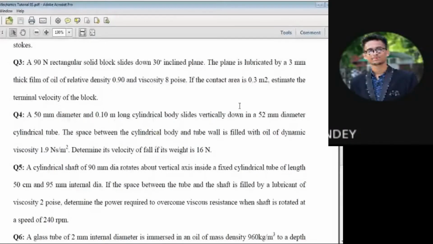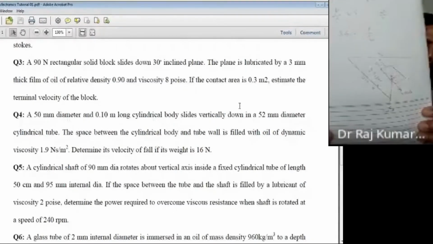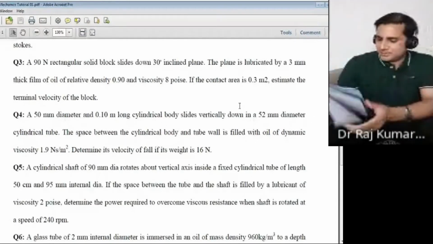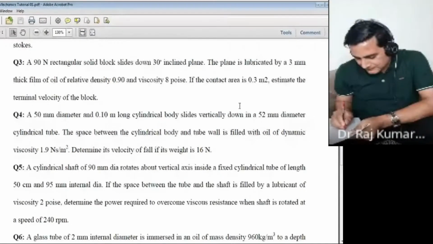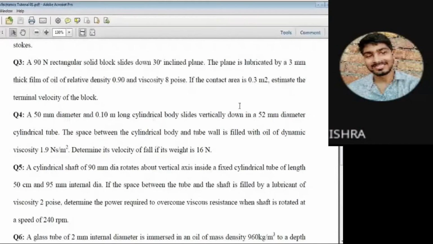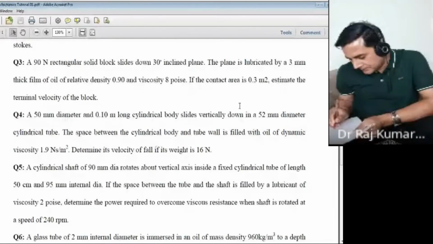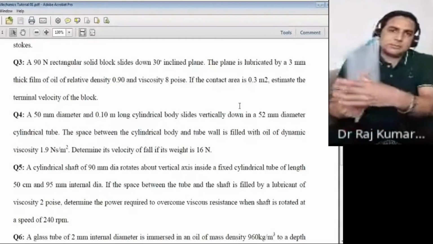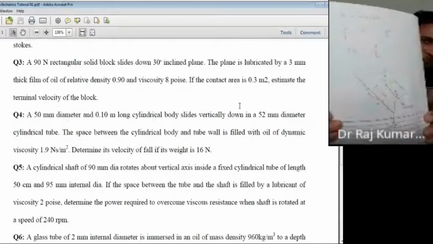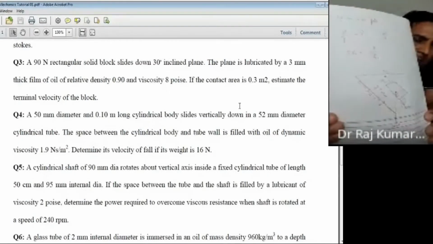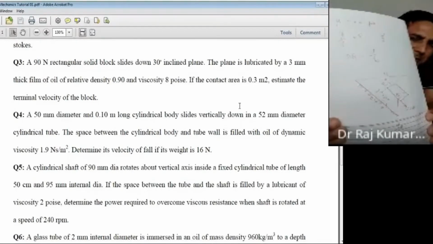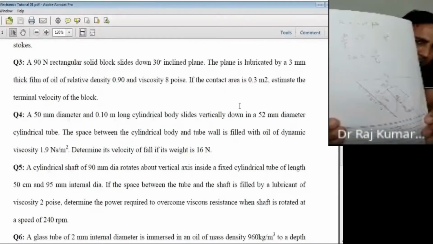Yes, sir. So what you have here, let's say one more correction, because these are things you have to always take care of. Here, this hash line says that this is the plate which is stationary, so you have to draw that hash line also there. It means this plate is stationary, which is your plane, inclined by 30 degrees.